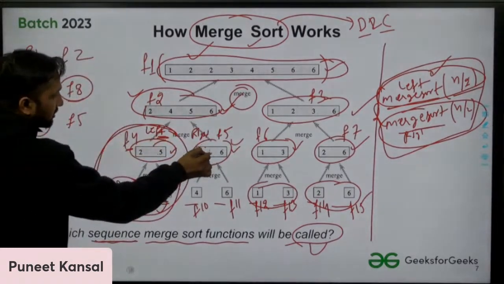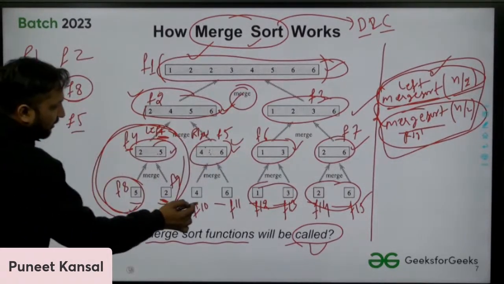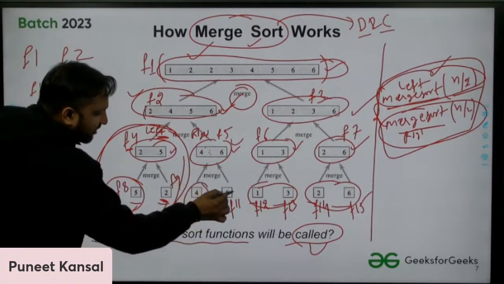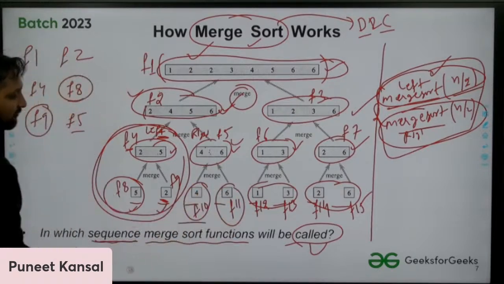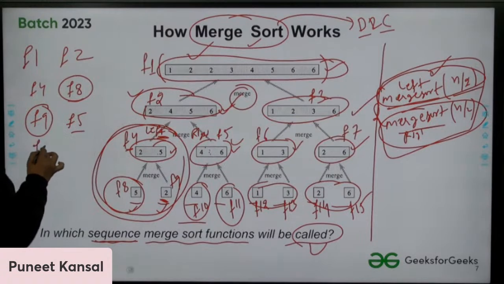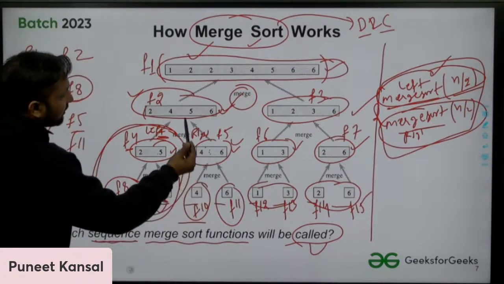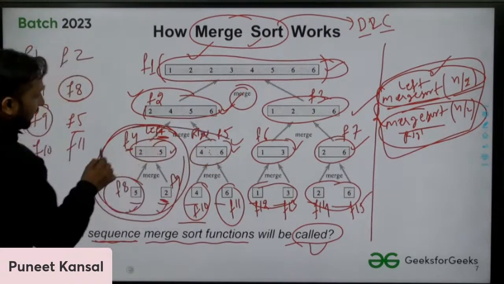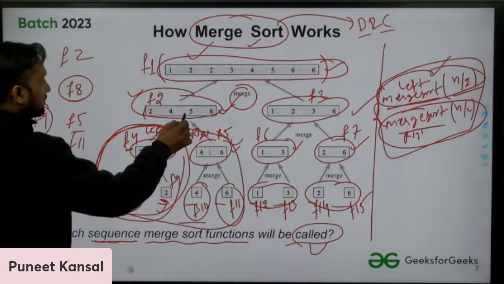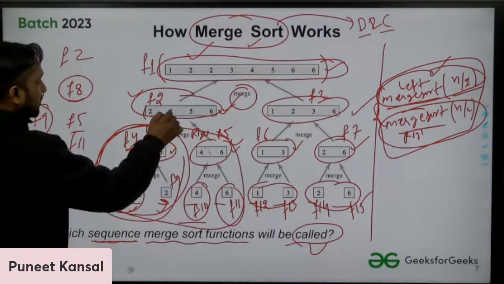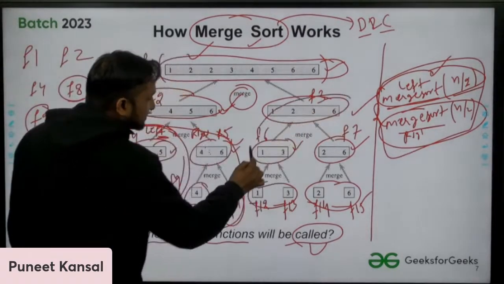In the right part, we call this function first, F5. After that, again, we have two functions, left function and right function. So we will call the left function first, which is F10, then F11. Okay, and after completing its complete left part, we will call this right part now.